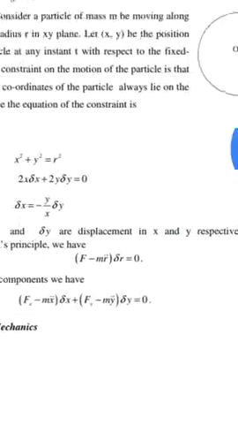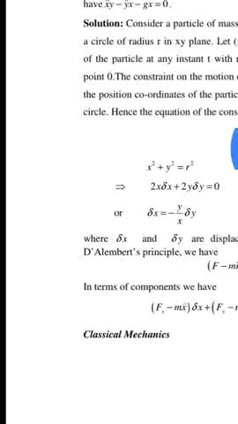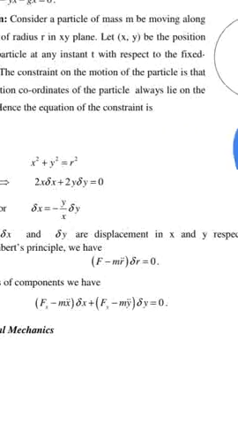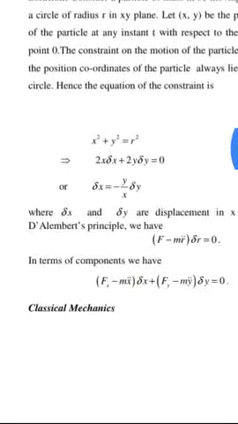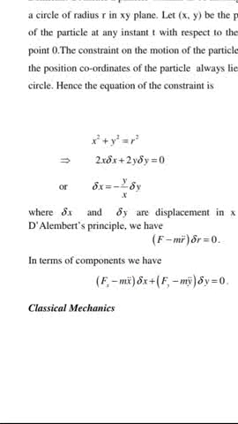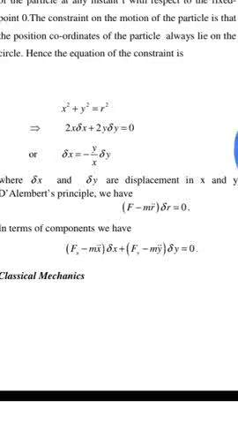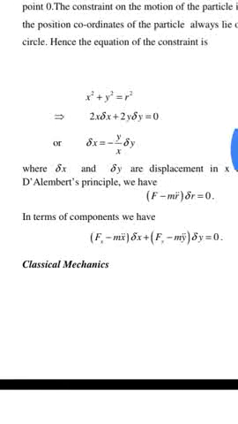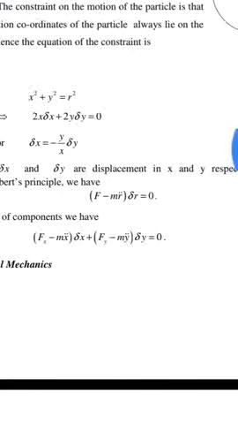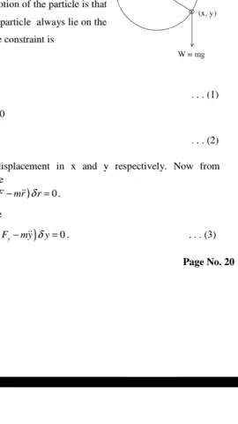The constraint on the motion of the particle is that the position coordinate of the particle always lies on the circle. Hence, the equation of the constraint is x square plus y square is equal to r square. Now see here, 2x delta x plus 2y delta y is equal to 0. Delta x is equal to minus y by x delta y, where delta x and delta y are the displacements in x and y respectively.